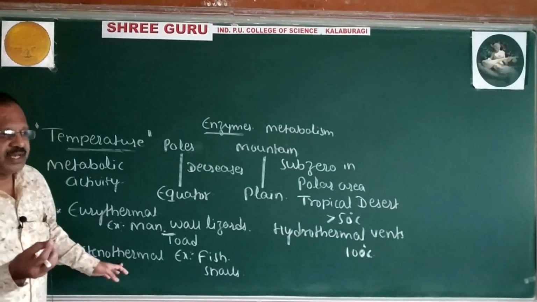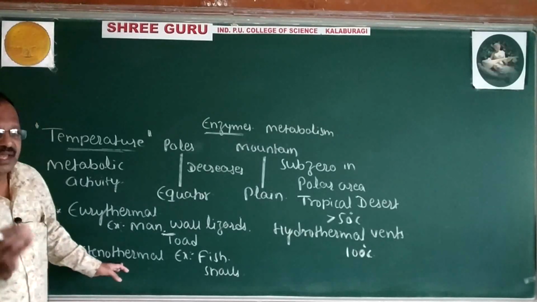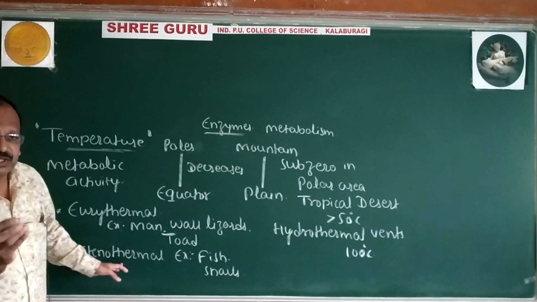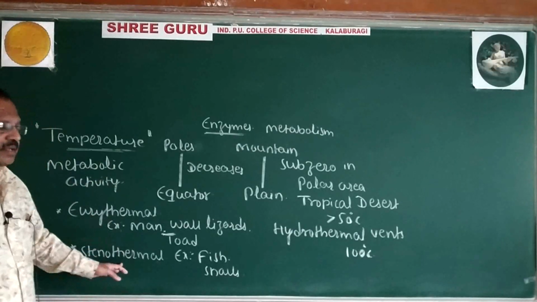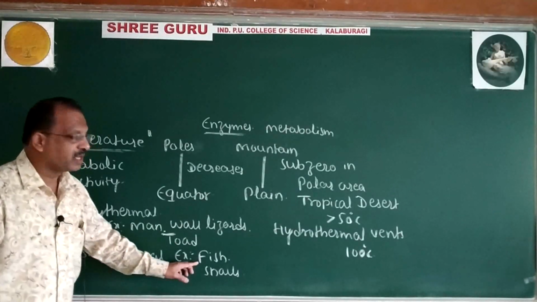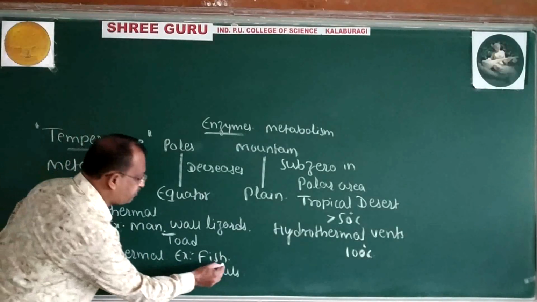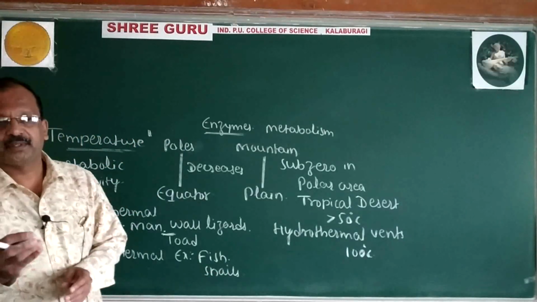Stenothermal organisms are those which will tolerate only narrow or small fluctuation in the temperature. Examples are fishes and snails. So that ends temperature.